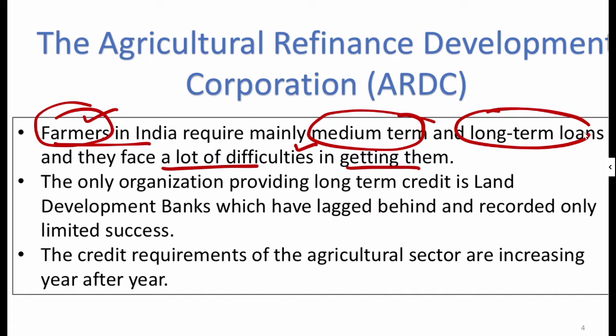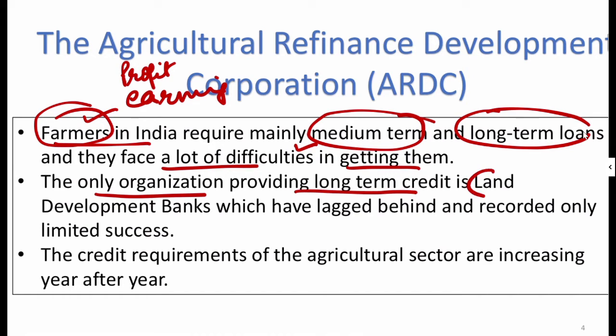In the previous classes we have studied that a bank is a profit earning entity. So it will not give the loan to the farmers. The only organization providing long term credit is the land development banks, which has lagged behind and recorded only limited success.